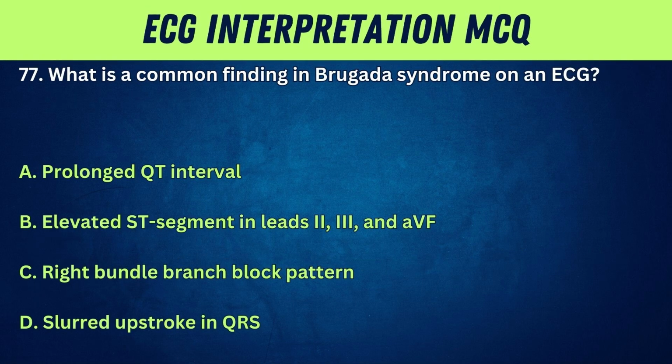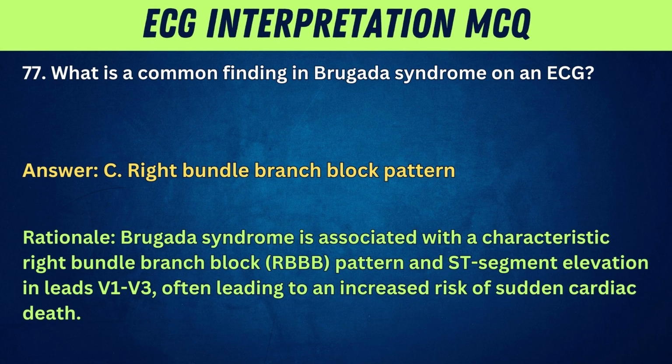77. What is a common finding in Brugada syndrome on an ECG? A. Prolonged QT interval. B. Elevated ST segment in leads 2, 3, and aVF. C. Right bundle branch block pattern. D. Slurred upstroke in QRS. Answer. C. Right bundle branch block pattern. Rationale. Brugada syndrome is associated with a characteristic right bundle branch block, RBBB, pattern and ST segment elevation in leads V1 to V3, often leading to an increased risk of sudden cardiac death.